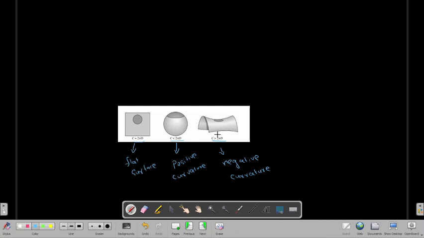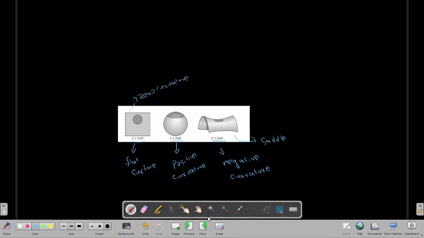A sphere has a positive curvature. This one looks like a horse seat or a saddle. You can call this a saddle, like a bike seat or a scooter seat. So those are the surfaces with a negative curvature. This is a sphere, which has a positive curvature, and this is a flat surface, a surface with zero curvature.